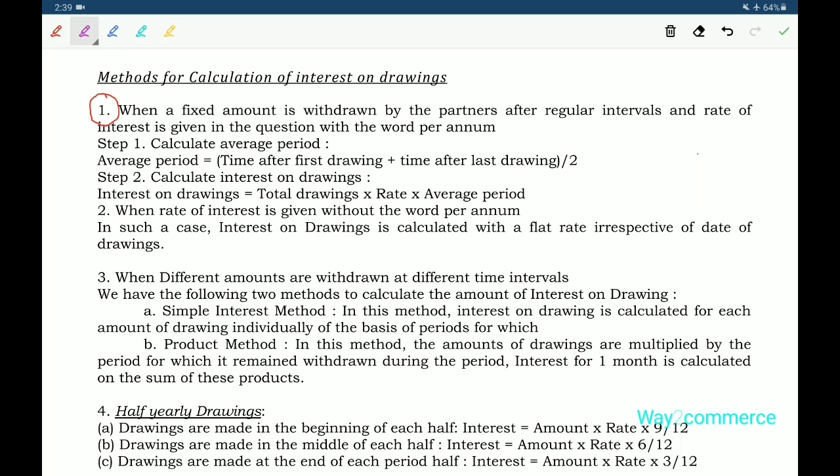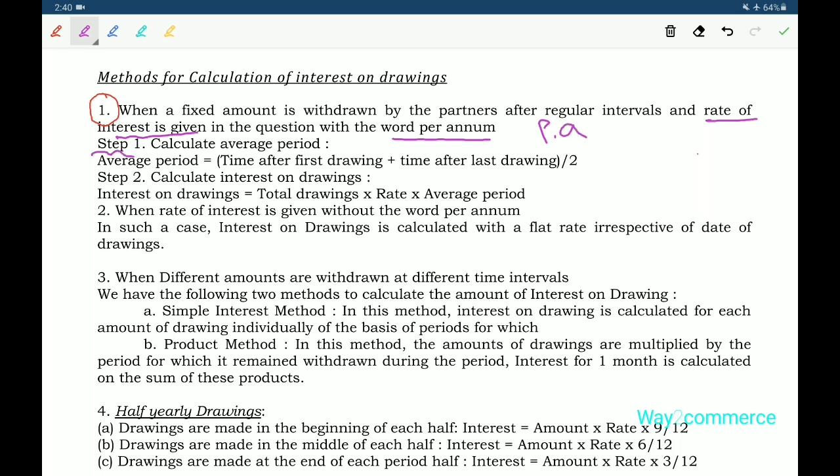For example, 1000 rupees is withdrawn, a fixed amount, at regular intervals: monthly, quarterly or semi-annually. The rate of interest is given with the word per annum.